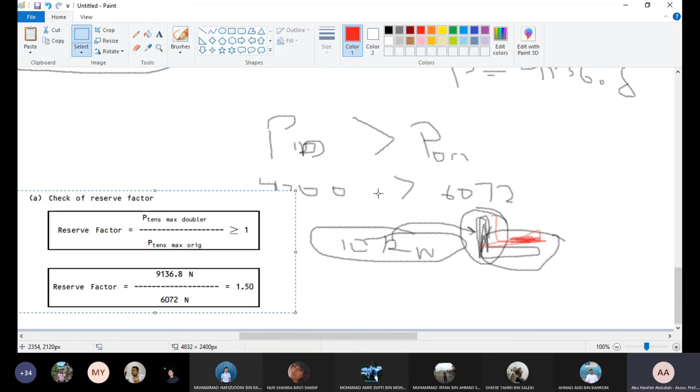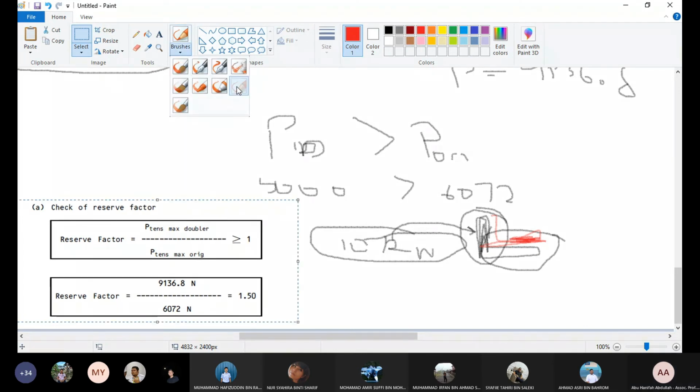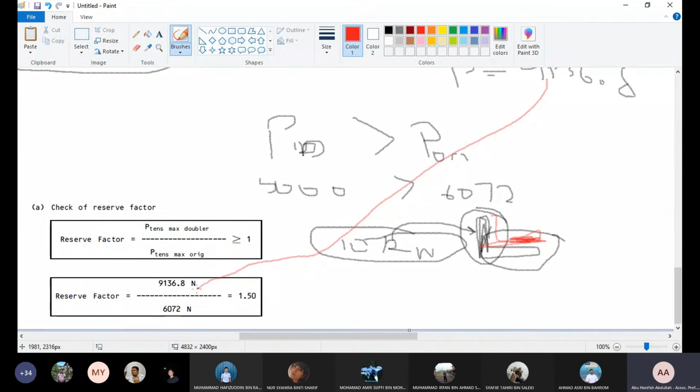Okay. So here the doubler strength. Okay, here the doubler strength, divided by the loss. Then when you divide, you got 1.5. So this is the reserve factor. A 1.5 reserve factor means you have 50% reserve in the repair.